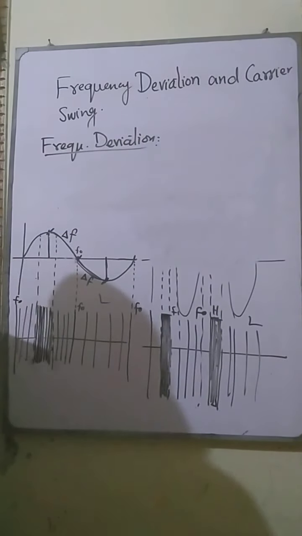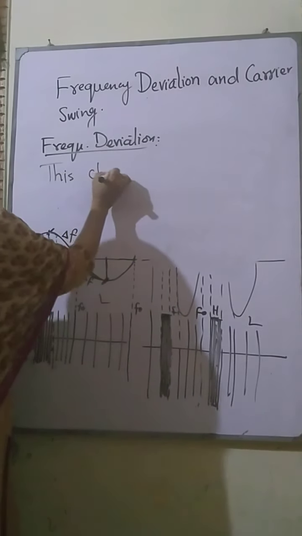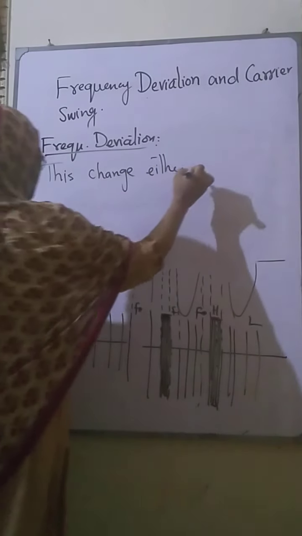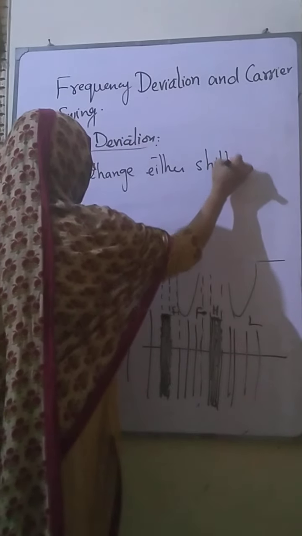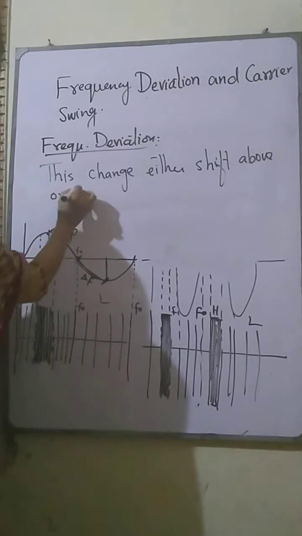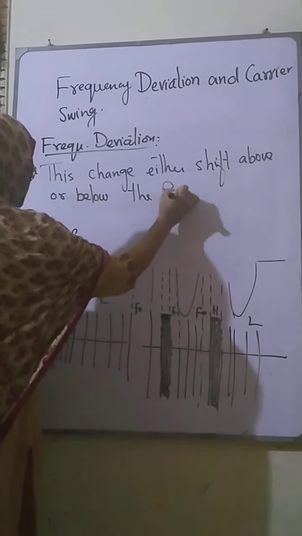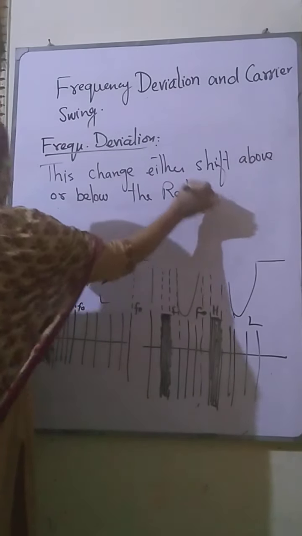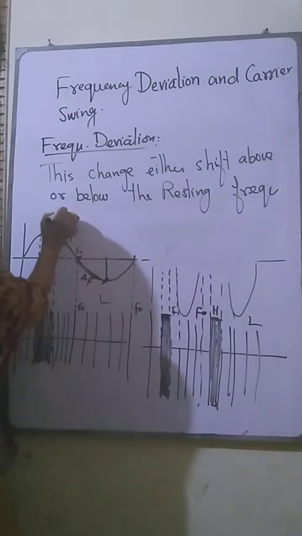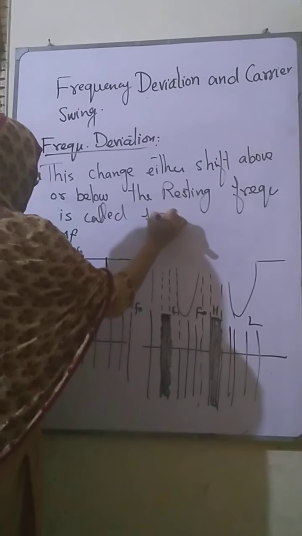Frequency deviation can be defined as the change, either shift above or below the resting frequency, is called frequency deviation.